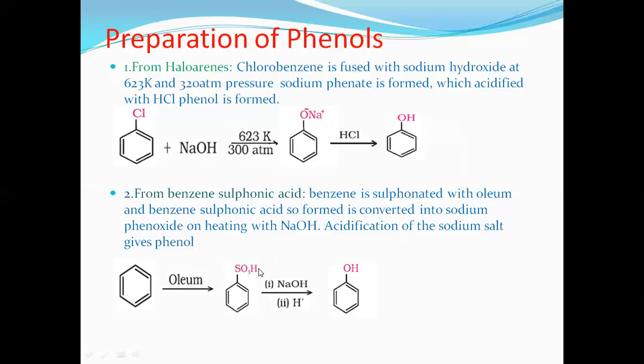Remember, in the first step it is treated to give sodium phenate. This ONa group substitutes the SO3H and gives a benzene ring with ONa. Next, the second step, on acidification, H plus is added, and the phenol is formed.